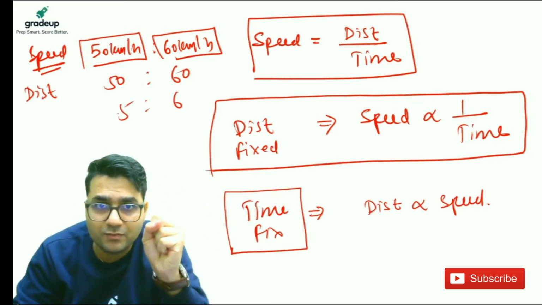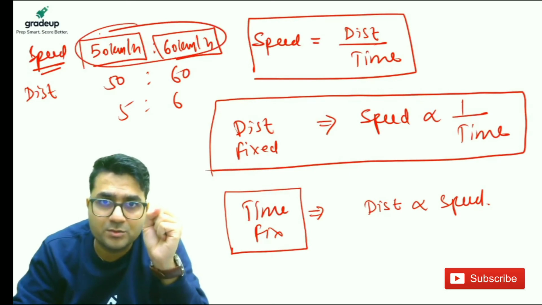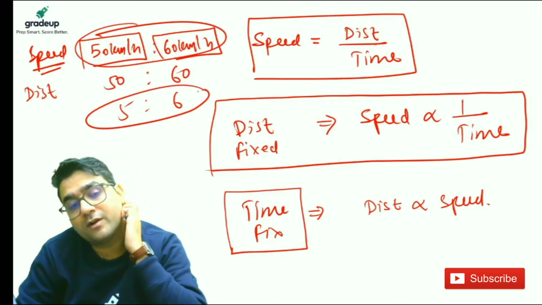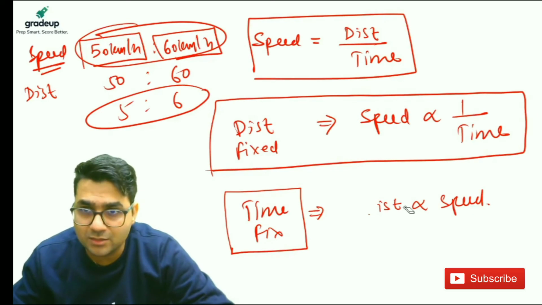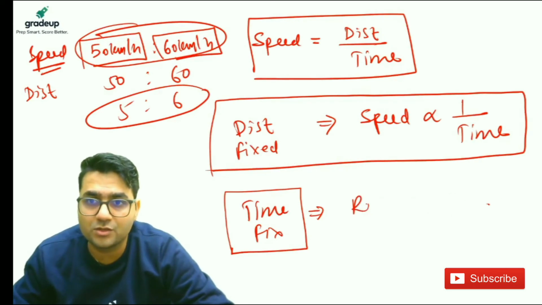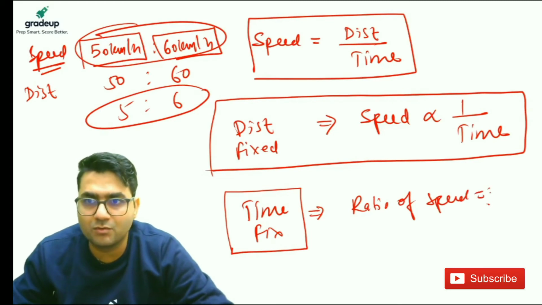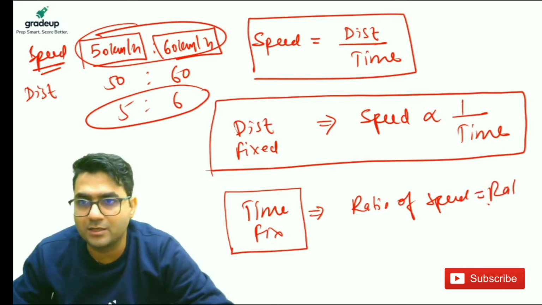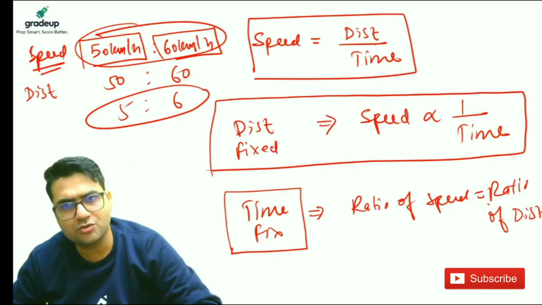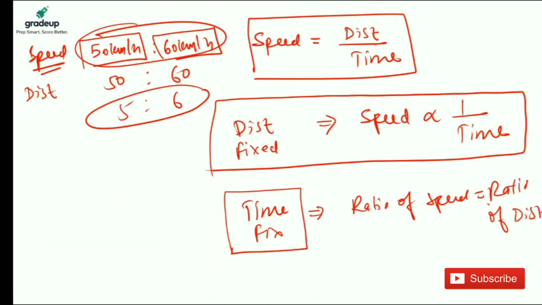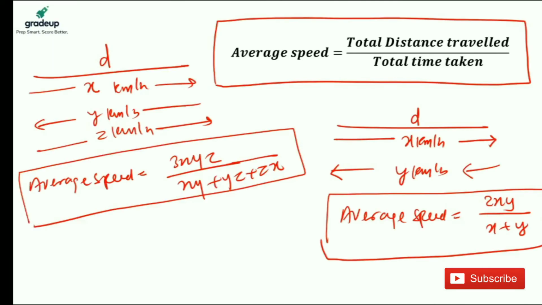If time is fixed, the ratio of speeds is equal to the ratio of distance. In this, take the screenshot. We will discuss in detail, don't worry. First of all, let's discuss this question.